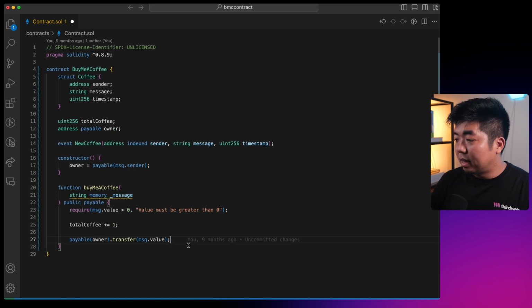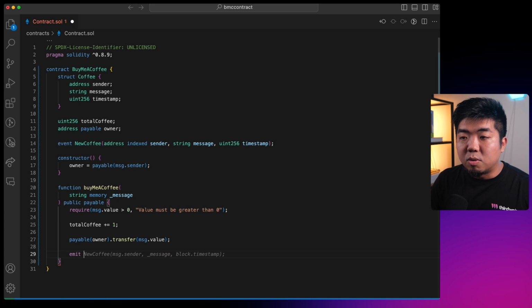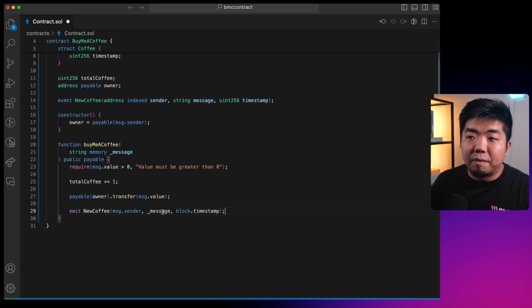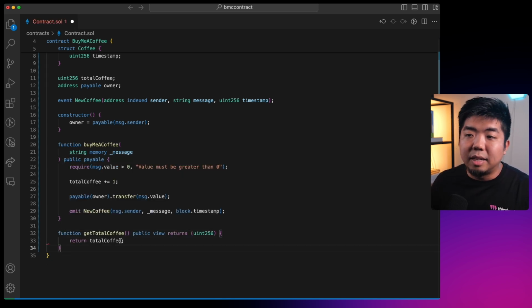deployed the contract. And then finally, we are going to emit our new coffee event, and we're going to say the sender is the caller of the function, the message is whatever message they send with the function, and then the timestamp is the block.timestamp. So whenever this function here is executed on the blockchain, we capture that timestamp as well and return that within our new event here. And then finally, we're just going to get a function here that gets the total coffee.